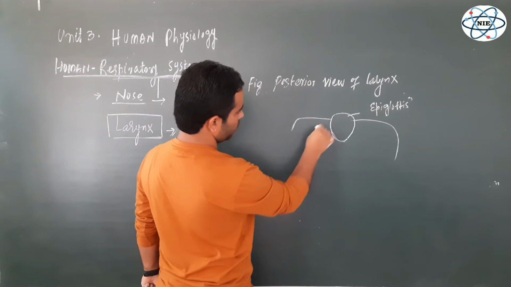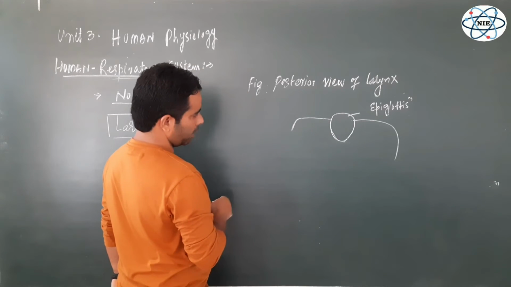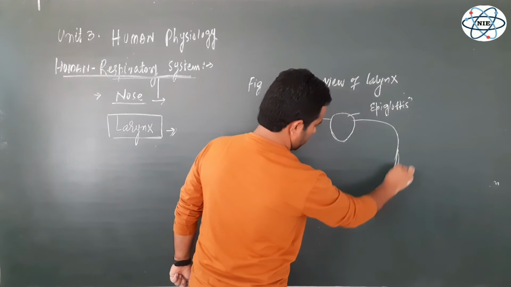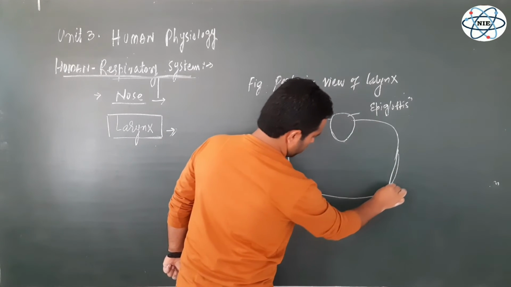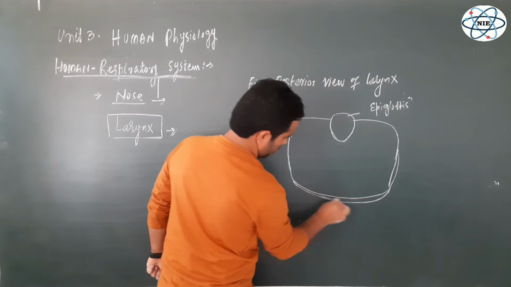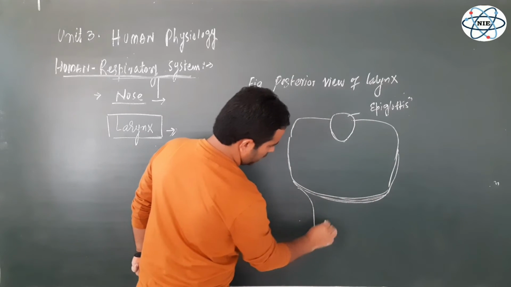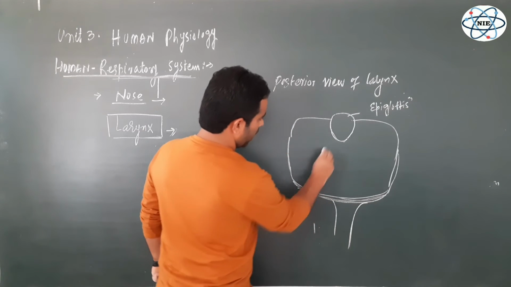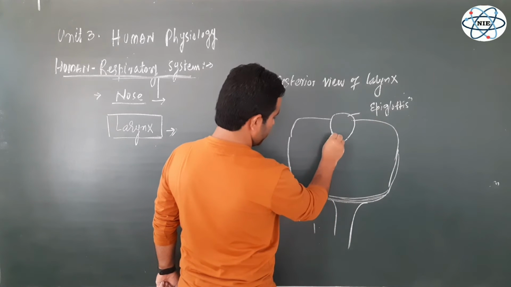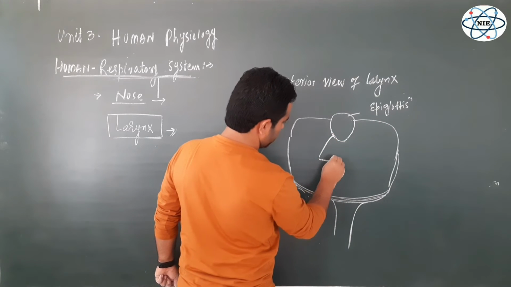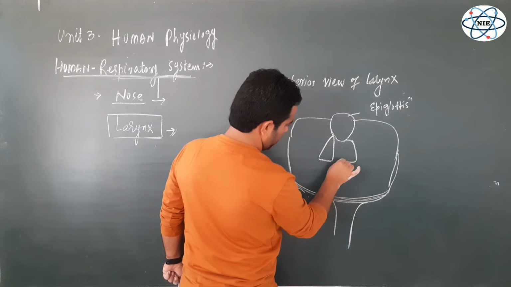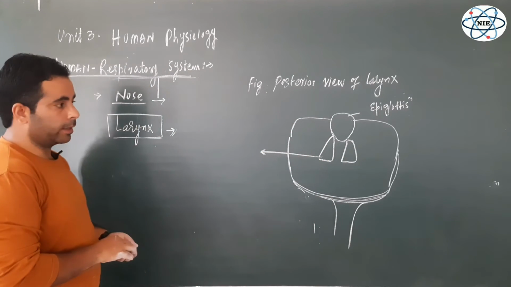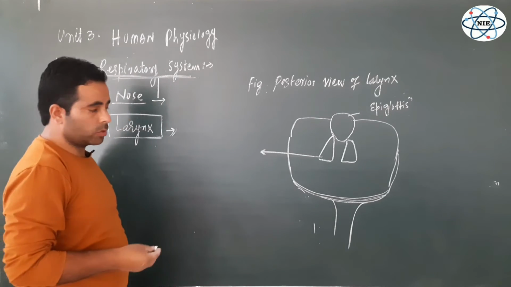Now we have to see some other types of cartilages. This is again the part of the larynx, but the posterior view right now. And with this is the epiglottis. With this epiglottis there are some cartilages. This is one, and from this end there is another, right? These are the 2 cartilages in the posterior part of the larynx. These 2 cartilages we have not included so far.